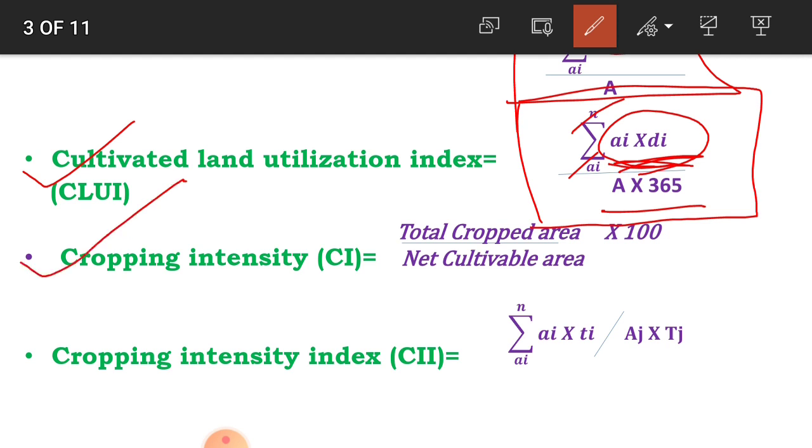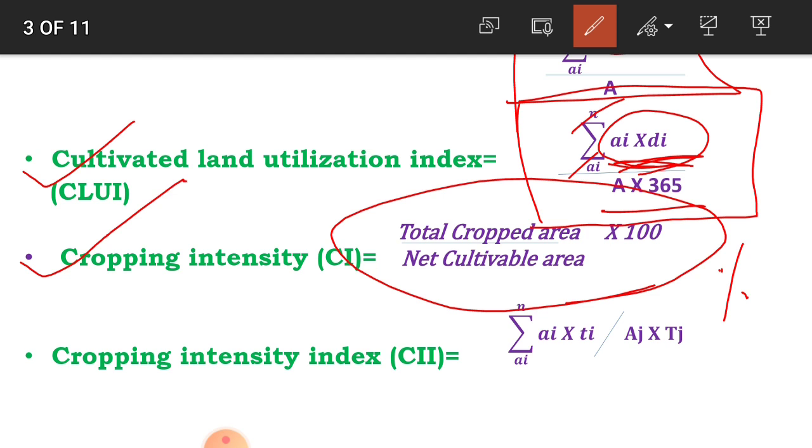Then third one is cropping intensity. The definition of cropping intensity is the ratio of total cropped area divided by net cultivable area multiplied by 100. In short, cropping intensity is total cropped area divided by net cultivable area into 100, and it is always expressed in percentage. The formula is total cropped area divided by net cultivable area into 100. This is cropping intensity, called CI.